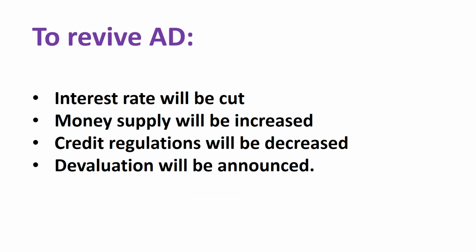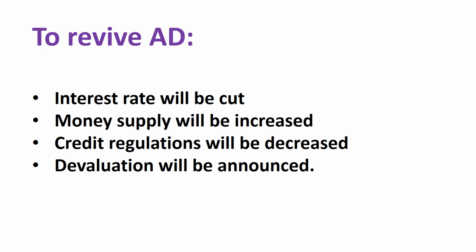What will the central bank do to revive aggregate demand? You already know it now. Instead of increasing interest rate, it will cut back on interest rate. Instead of reducing money supply, it will increase money supply now. Instead of increasing credit regulations, it will decrease credit regulations. It will motivate commercial banks to lend more. And instead of revaluation, now the central bank will go for a devaluation. So these are the four things which the central bank will do.